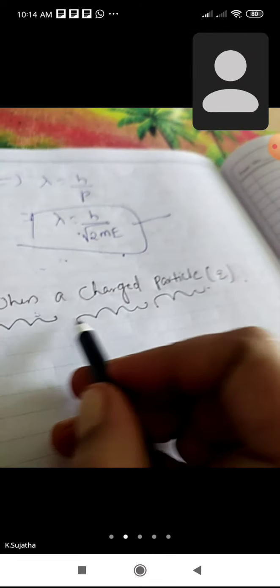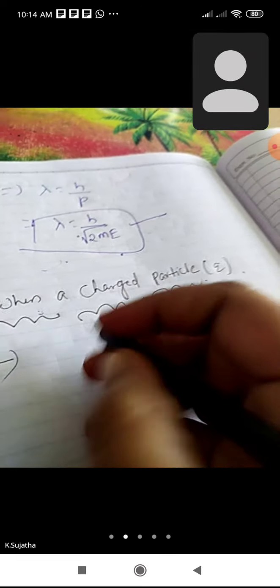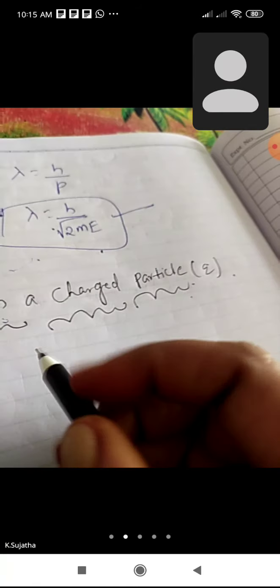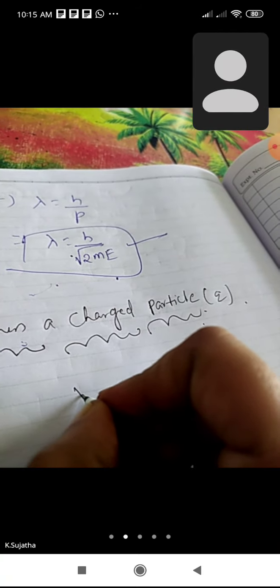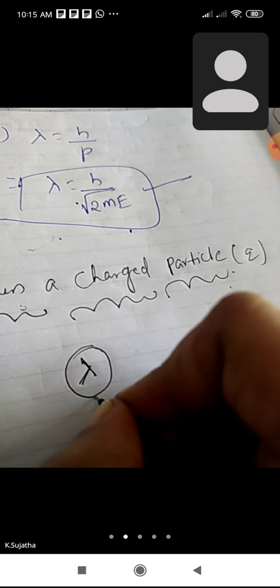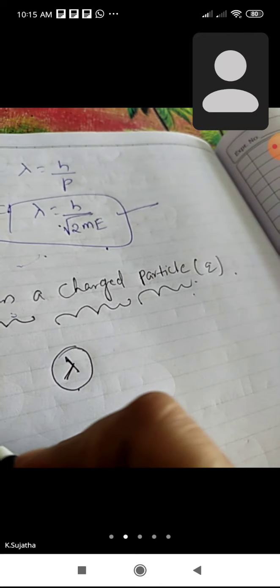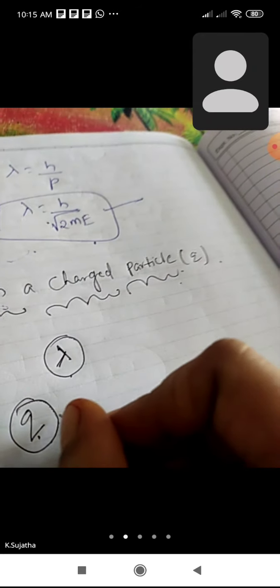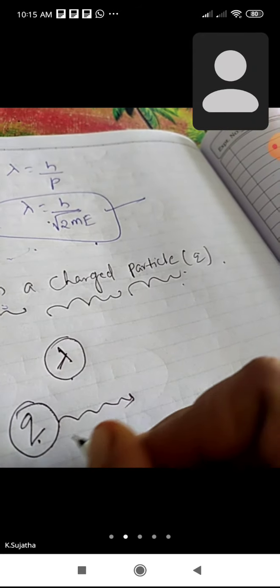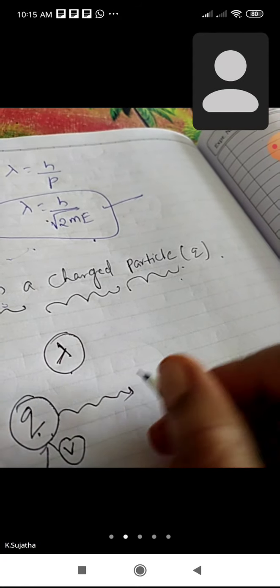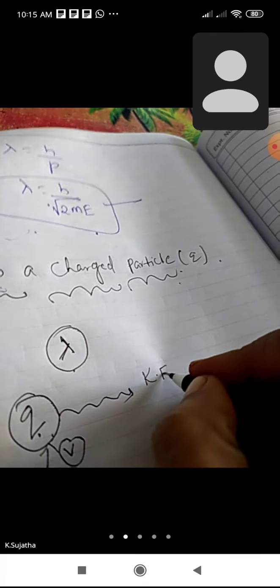When a charged particle Q is accelerated by potential V, then the kinetic energy is equal to... Now we have to derive the expression for the wavelength of a charged particle. Let us consider a charge whose charge is q, which is accelerated, meaning we are applying a potential to this charge, so it moves some distance, and its kinetic energy is considered as KE.